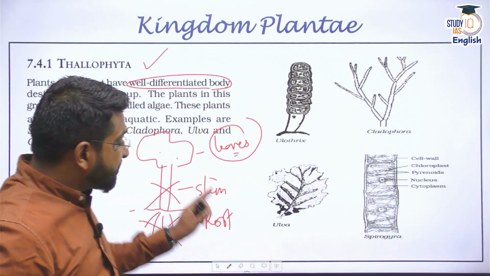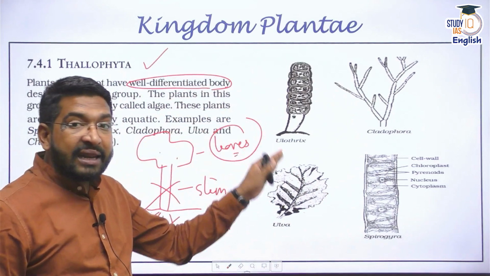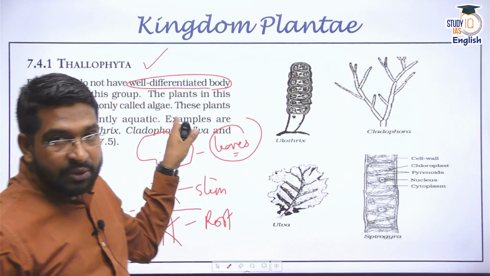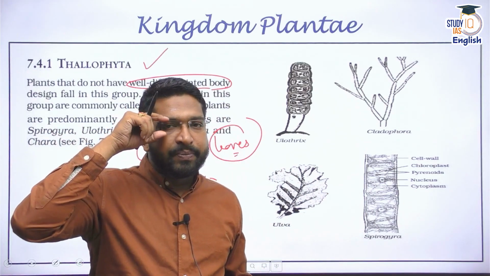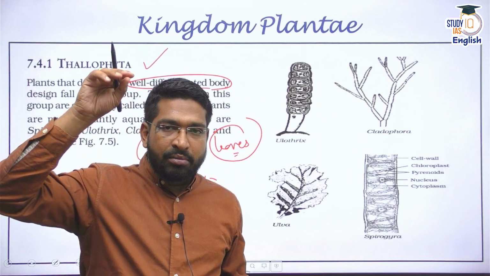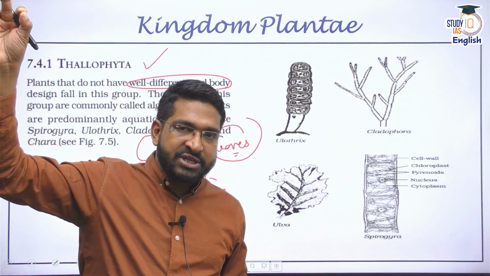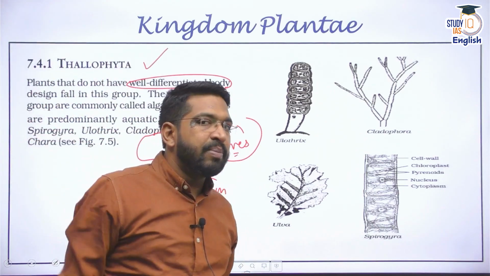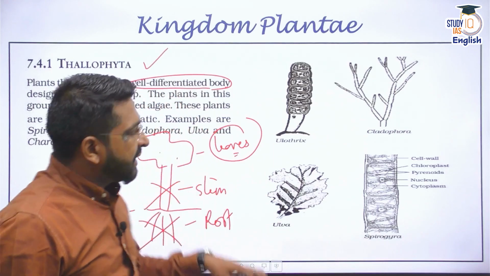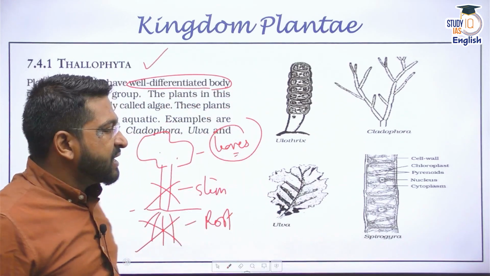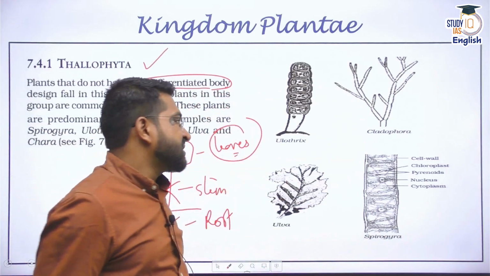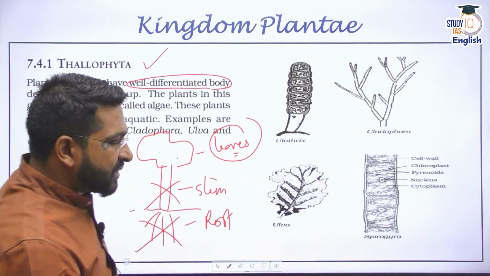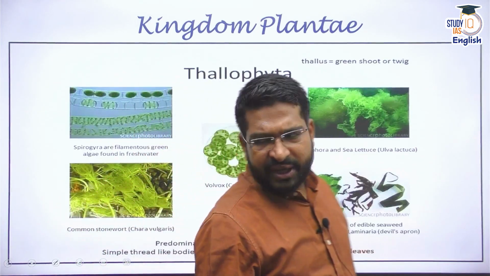There are many examples of this. You will find many green algae which are put into this particular family of Thallophyta. As I told you, algae were before in the Protista kingdom. Now they are in Plantae, especially photosynthetic algae. Spirogyra is one of the examples which has chloroplast. Yes, there is Cladophora, Ulothrix, Ulva. There are so many examples which you can see.